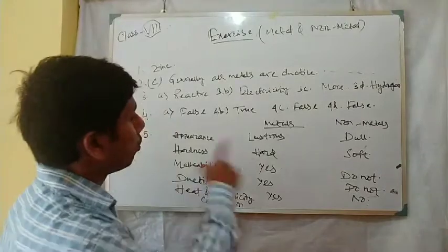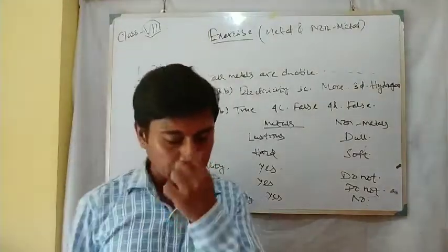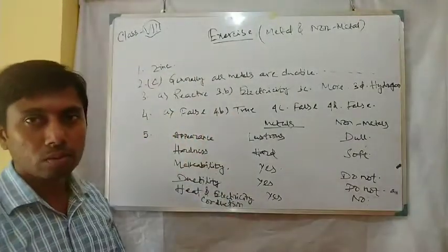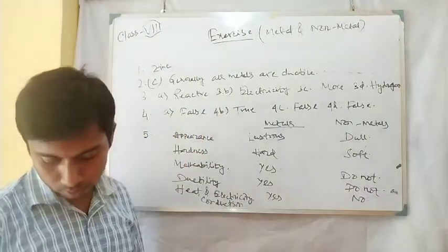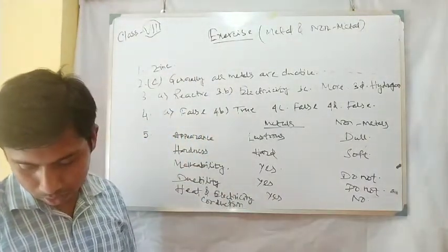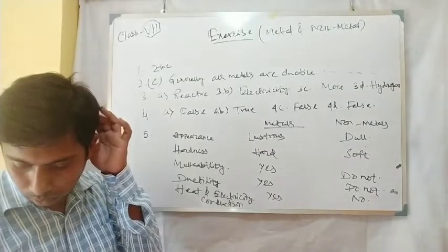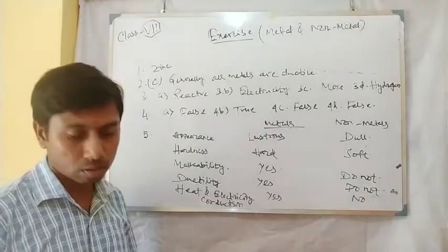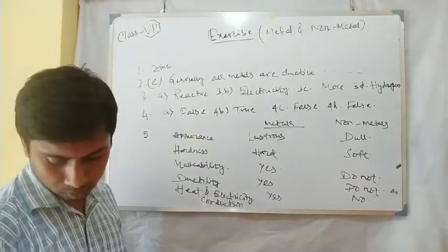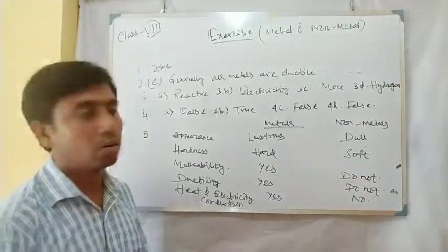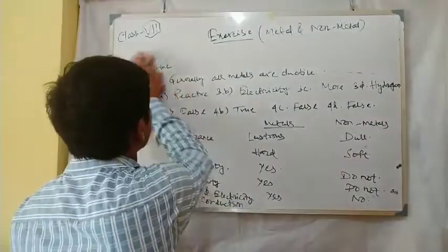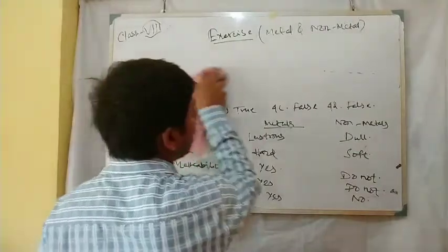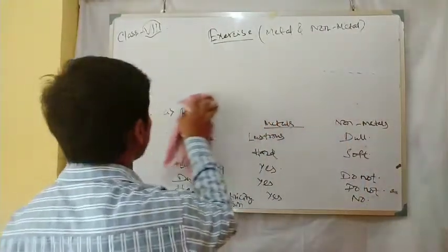Non-metals, no. So with respect to these two points, we can differentiate between metal and non-metal. Okay students, I am rubbing the board. You know very well these answers.